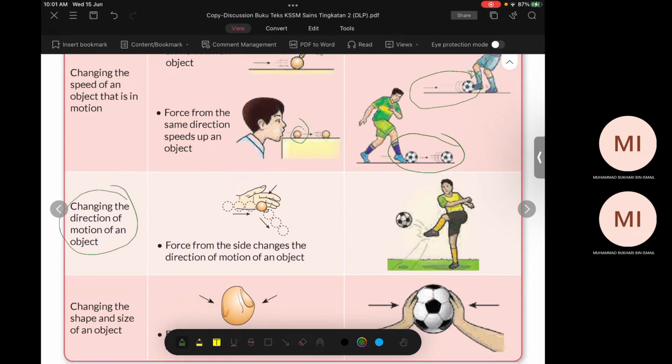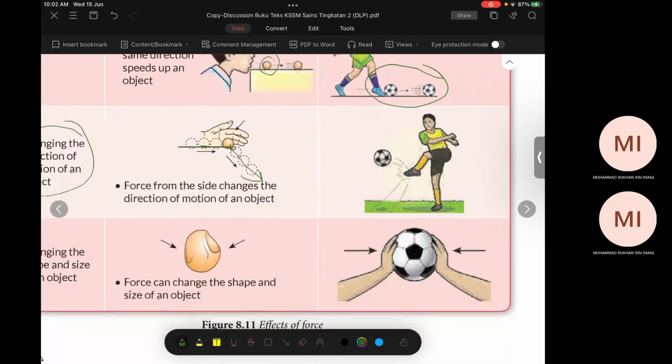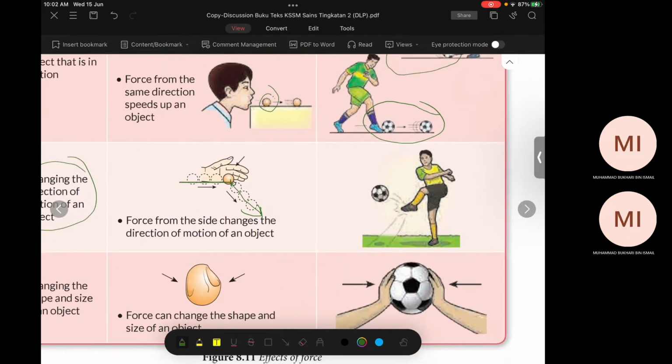changing direction. The ball is moving this way, and then you push from the side, so it changes direction, right? Easy or difficult? Very easy, yeah? Because we can see this in our daily life. This one also, you move it this way, then you kick it from the side, so it changes direction. What about this one?